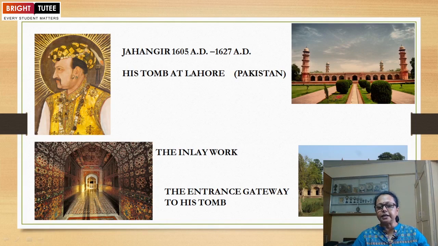Then Jahangir succeeded Akbar, ruling from 1605 to 1627, and his tomb is at Lahore, present day Pakistan. This is the inlay work inside the tomb of Jahangir. The entrance gateway of this tomb is like this. A very huge and massive tomb was made in memory of Jahangir, where he was buried.